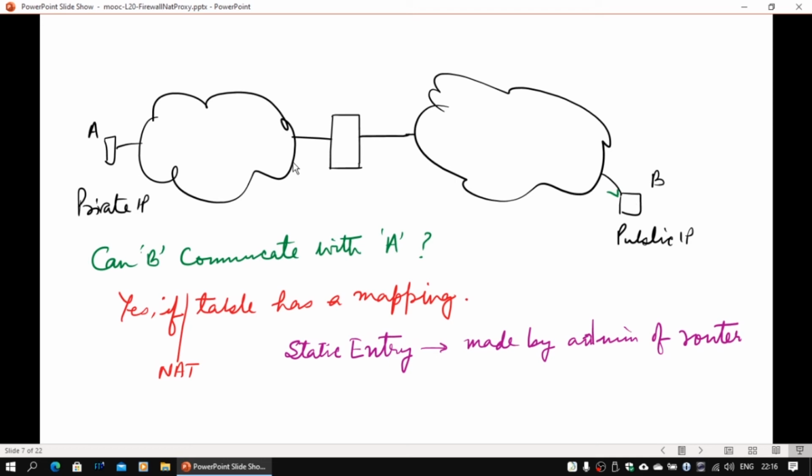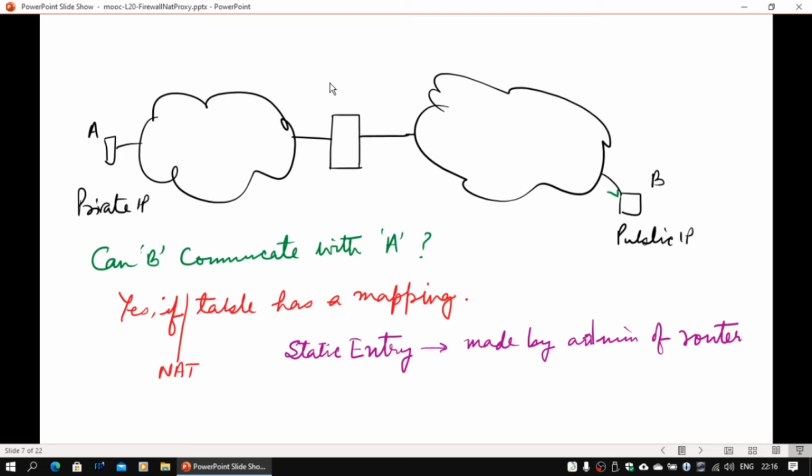Okay, so it won't go because there is no entry in the table. The table needs to have a mapping. In the earlier case, it worked because A tried to set up a connection, and at that time the entry got created, and that entry will remain for some time. There is always a timer associated, and within that time, if the reverse packet comes in, those packets will be allowed. So A's only job at that time was to keep on transmitting in the forward direction so that this entry is maintained. Every time a packet passes through, the timer is reset in the mapping or NAT table.